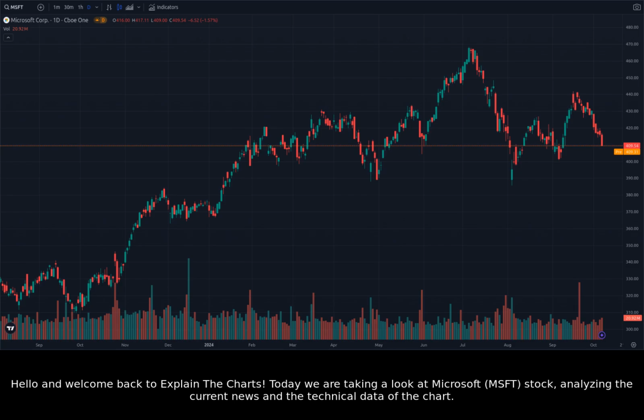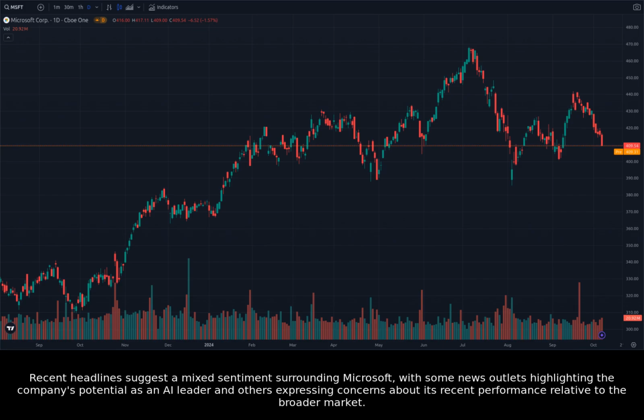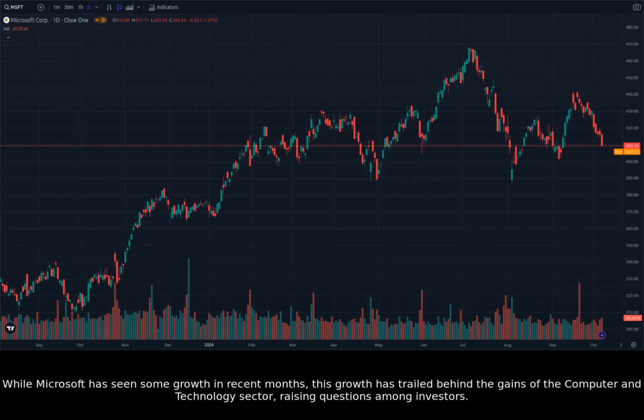Today we are taking a look at Microsoft, MSFT, stock, analyzing the current news and the technical data of the chart. Recent headlines suggest a mixed sentiment surrounding Microsoft, with some news outlets highlighting the company's potential as an AI leader and others expressing concerns about its recent performance relative to the broader market. While Microsoft has seen some growth in recent months, this growth has trailed behind the gains of the computer and technology sector, raising questions among investors.